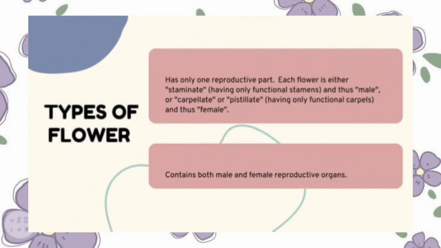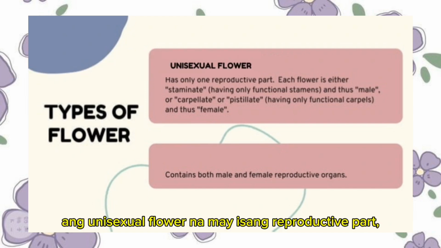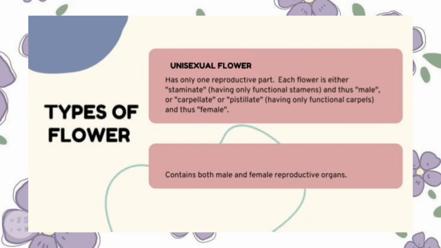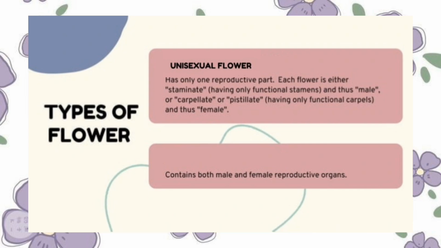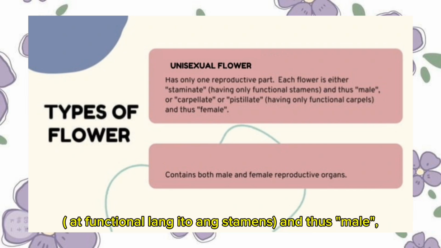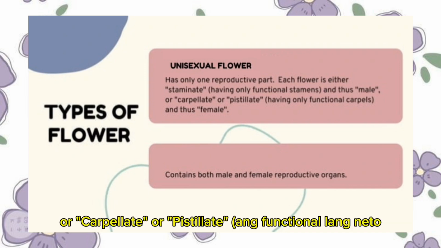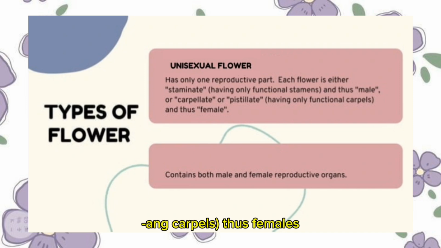Yung dalawang types naman ng flowers, unisexual flower at bisexual flower. Ang unisexual flower na may isang reproductive part na each flower is either merong staminate na ang functional niya ay stamen at male o kaya carpellate or pistillate na ang functional na is carpels at females.